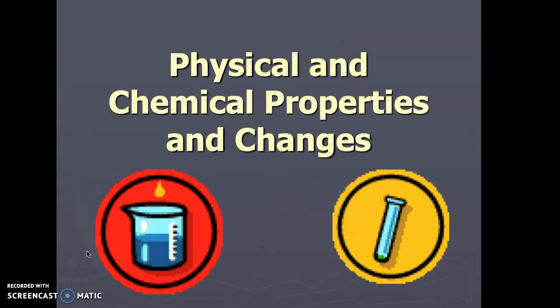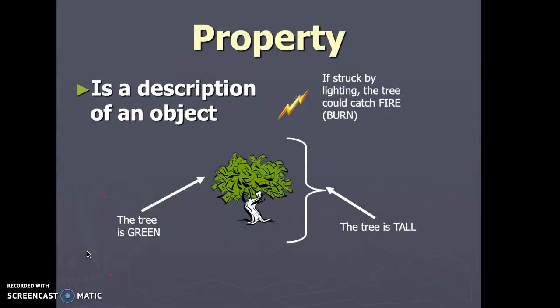Alright, so we're going to go ahead and start and talk about physical and chemical properties and changes. Why? Because we've talked about physical and chemical properties in minerals, and it's going to be really important as we do physical science to understand the difference. So the property is the description of an object, right? We'll say that it's green, it's tall, it's blue, it's rubbery, whatever it is, it has a property.